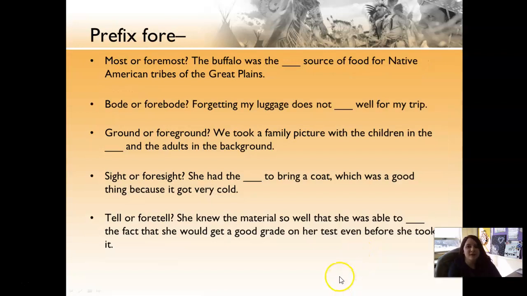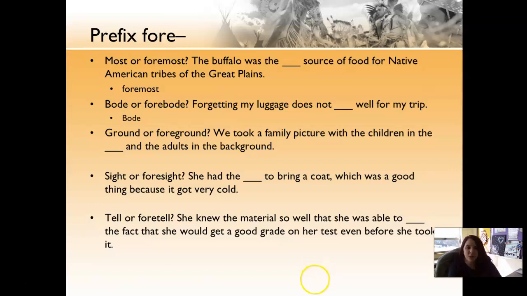Okay, let's do some practice with the prefix fore. The buffalo was the blank source of food for Native American tribes of the Great Plains. The buffalo was the foremost source of food for Native American tribes of the Great Plains. Forgetting my luggage does not blank well for my trip. Forgetting my luggage does not bode well for my trip.